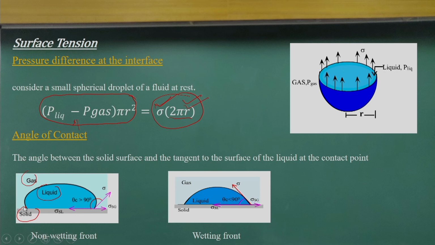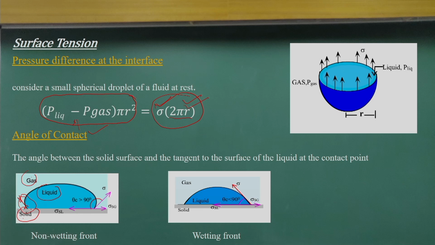At equilibrium at the point of contact, the resulting force makes an angle, the contact angle. The surface tensions between the gas, the liquid and the solid give a net force that makes this angle. This is the angle of contact.